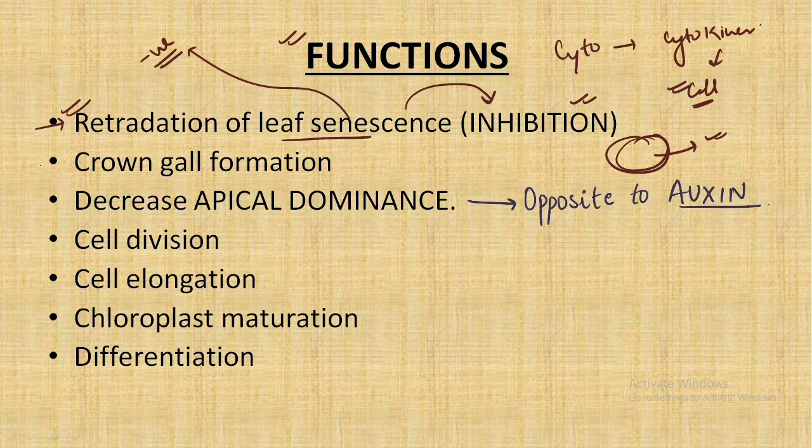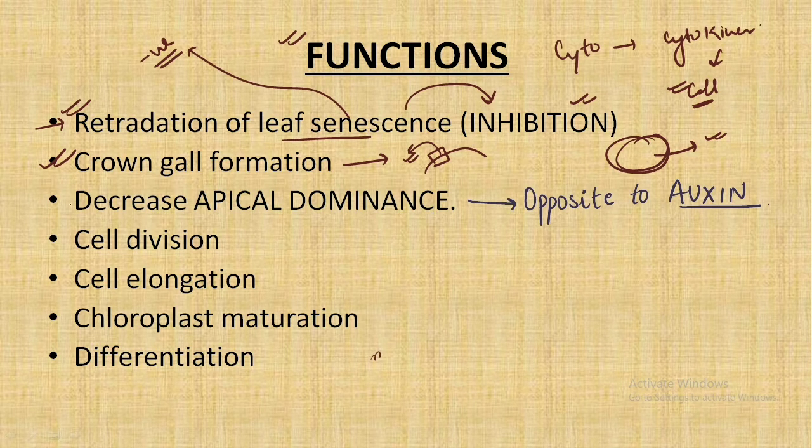Then the next important function is that it leads to crown gall formation, and what is it? When we study Agrobacterium-mediated gene transfer, we will understand that in the Ti plasmid, which has the T-DNA, we have three main regions, and one of those regions is the cytokinin producing region. That cytokinin producing region, along with the auxin producing region, which is also present in that Ti plasmid, helps in the formation of crown gall disease in plants.